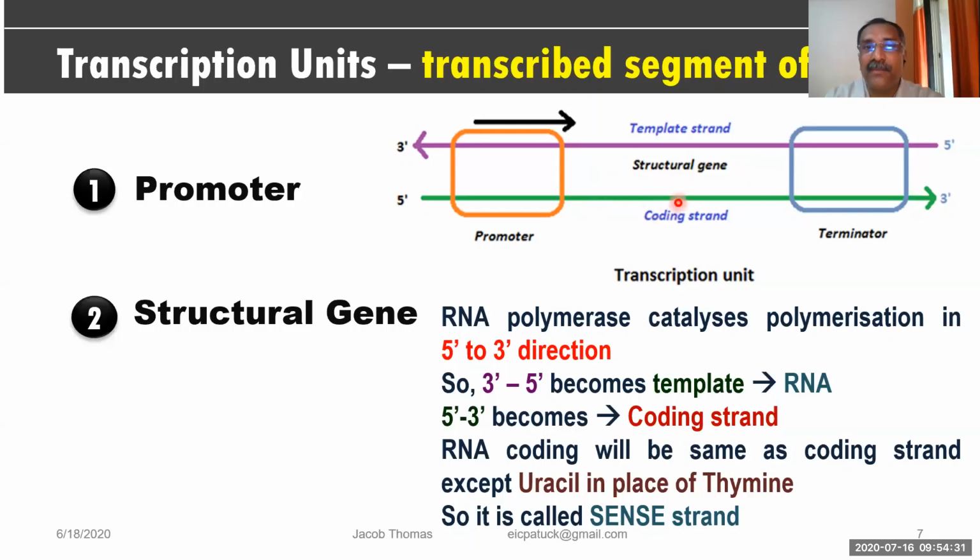That new strand will be the exact replica of the coding strand, but the only difference, as I told you once before, is that in place of thymine, uracil will come. Okay, so this is the second point I want to say. Whatever genes are there and are going to be transcribed are called structural genes. So this much is clear to you now?